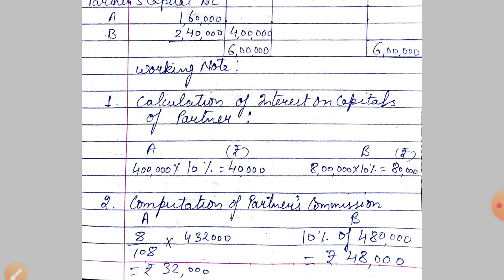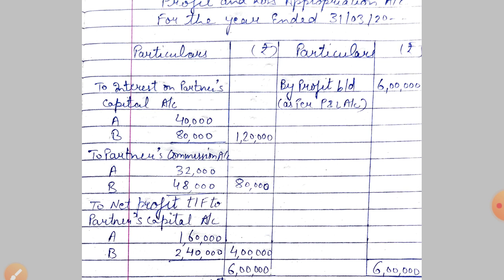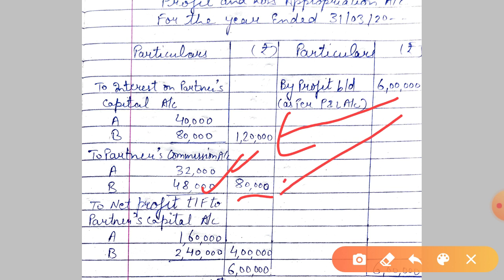So this way we have calculated the amount. Here it is mentioned. You have to prepare the working note as I told you in the class, and now also I'm telling, in our accountancy subject we have to always show the working note clearly. So adding both the commission, the total is 80,000. The remaining now net profit. What is the net profit? 4 lakh. How it came? 6 lakh minus 1,20,000 and 80,000. So by deducting these both amounts we get 4 lakh.